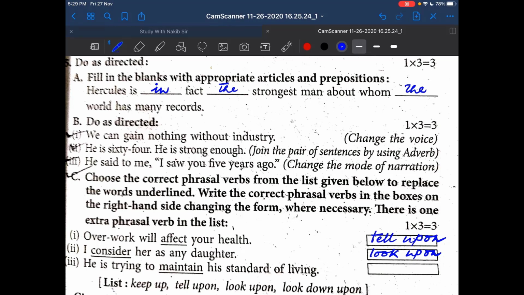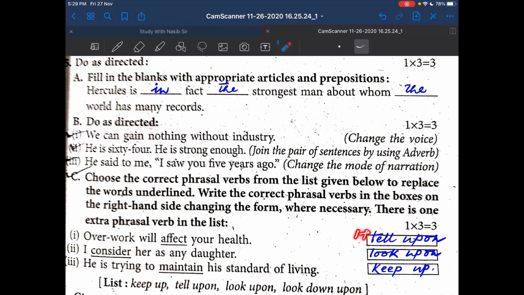But the third one is not look down upon. The third one is keep up, maintain or keep up. Keep up. So if you answer this way, you will get 1 for this, 1 for this and 1 for this, because your choice is correct and your form is correct.